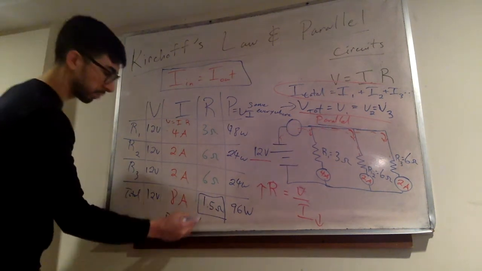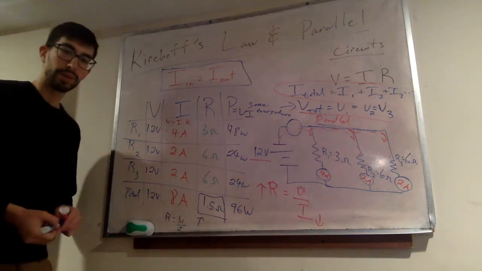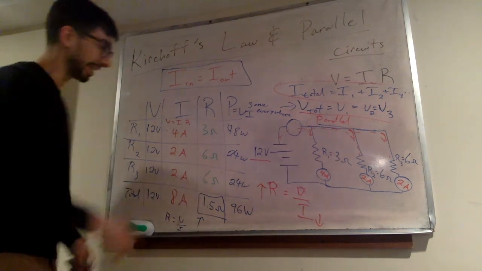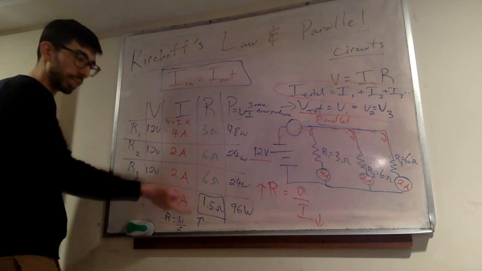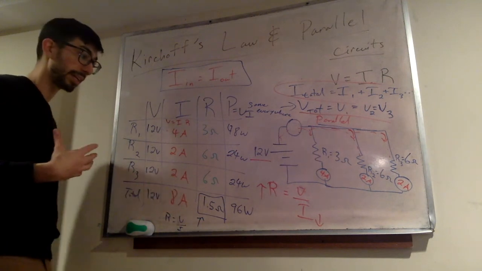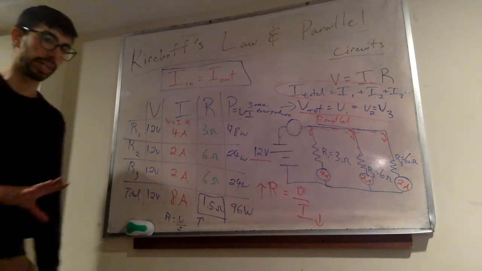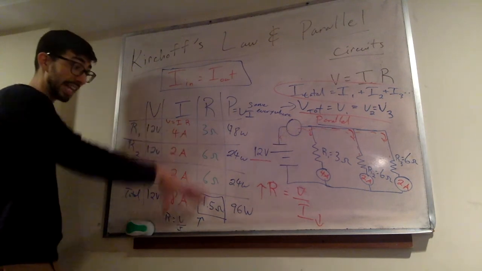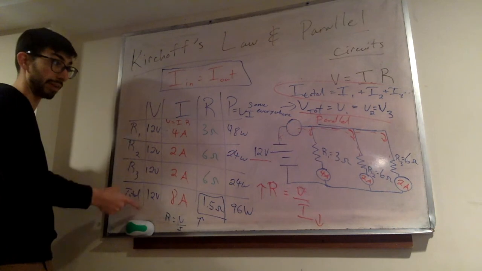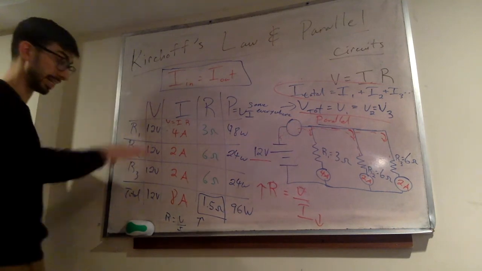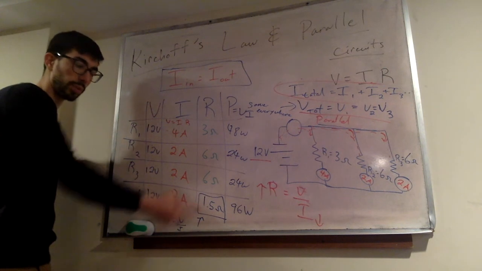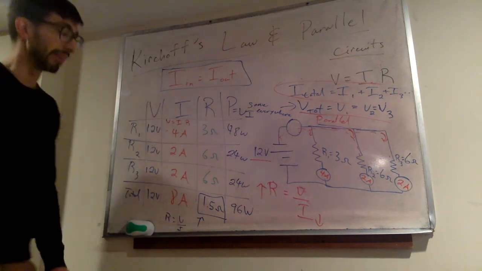That's all great and good. I want to go back to this 1.5 here. Kind of a weird number. Where's that coming from? The rules that we've talked about so far don't apply to this. You don't just add these. It's not 12 ohms. So you don't just add them in a parallel circuit. And if we notice here, it's not the same as the original, kind of like voltage in a parallel or current was in a resistance in a series circuit. They're not all the same. So this is a little bit of an unusual number. We might be wondering where this 1.5 ohms is coming from.